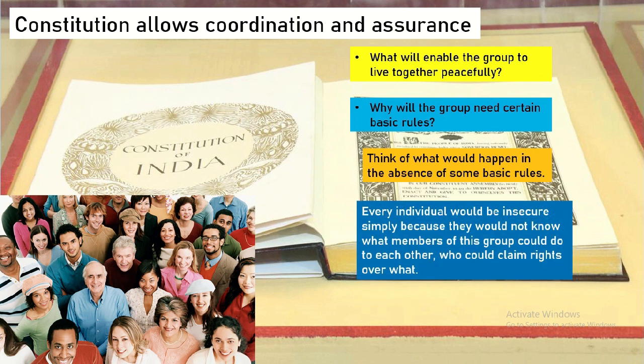Every individual would be insecure simply because they would not know what members of this group could do to each other, who could claim rights over what. So if there are no rules, every individual would be insecure of each other. They don't know what the other person might say and what they might claim.